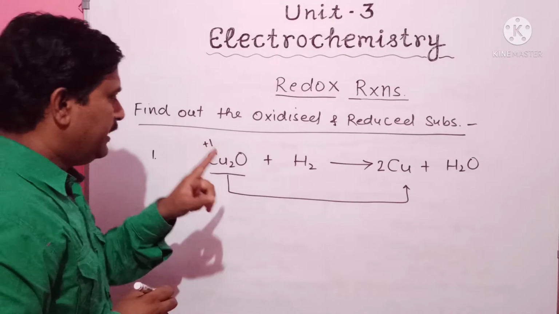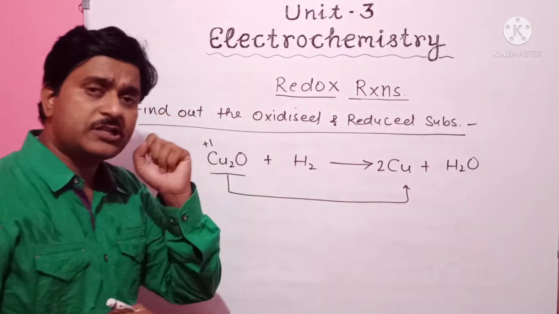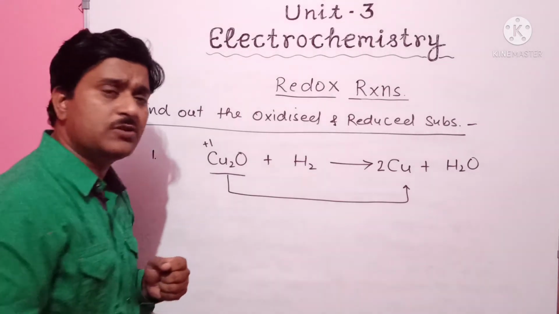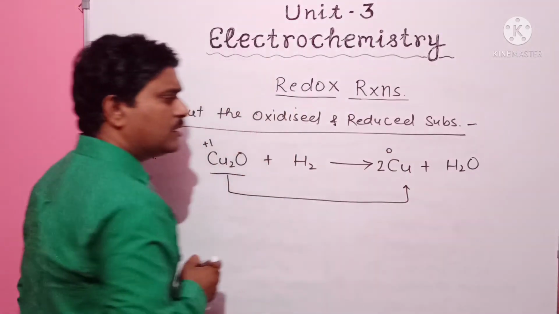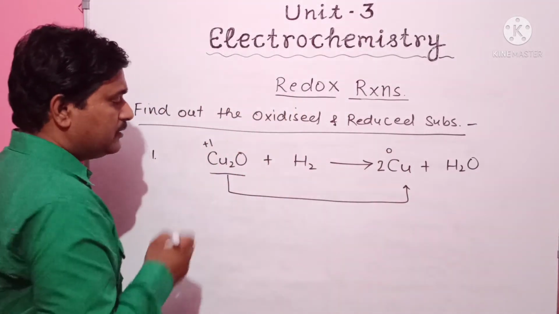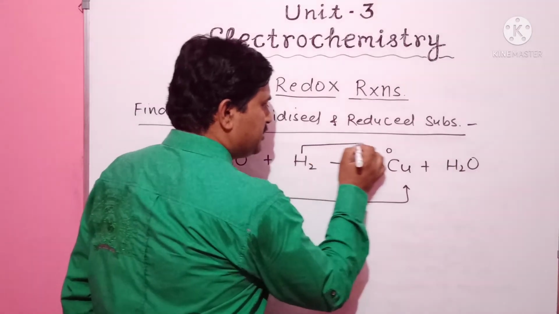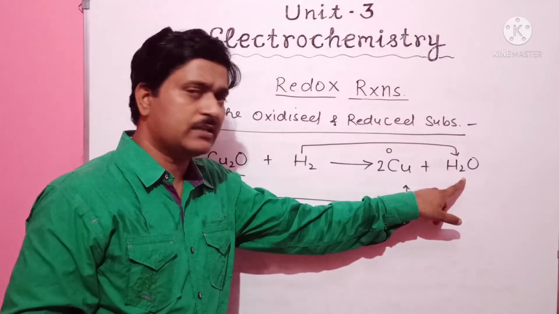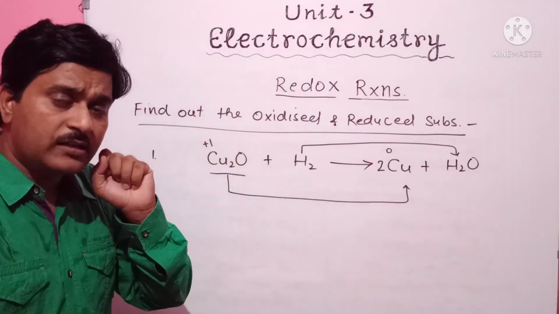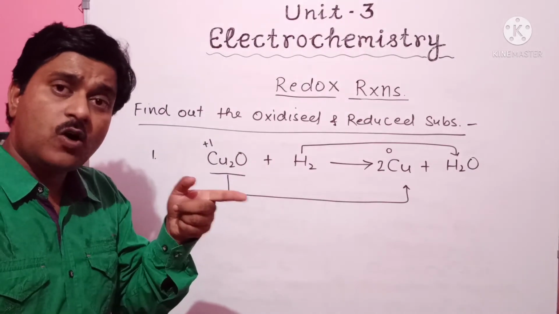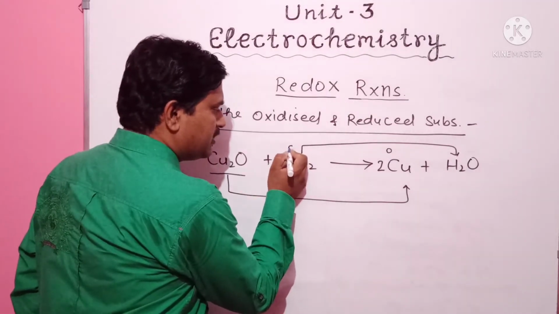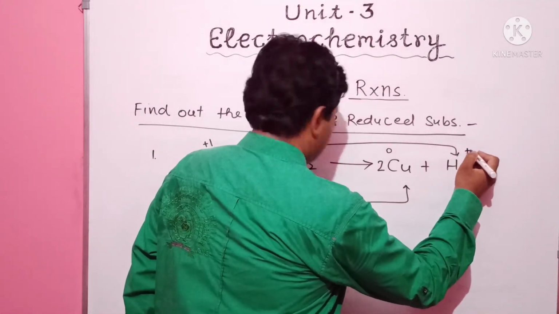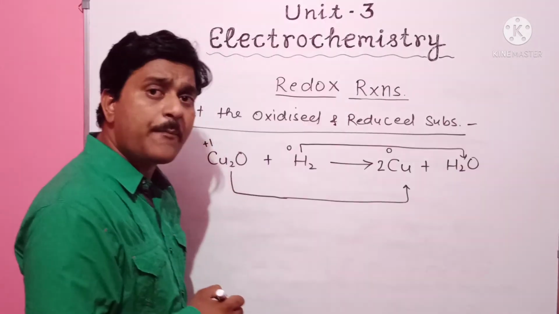Okay. Then it changes into copper, and the oxidation number of copper, as we discussed earlier, is 0. Here hydrogen changes into water. If hydrogen changes into water, what happens to its oxidation number? The oxidation number of hydrogen is 0, and in water the oxidation number of hydrogen is +1.